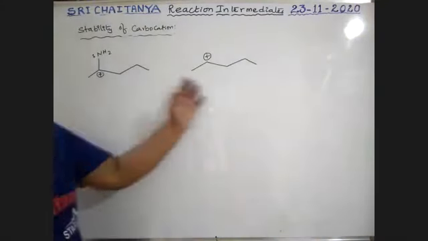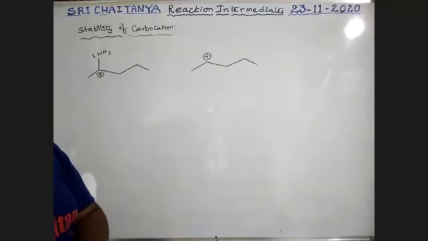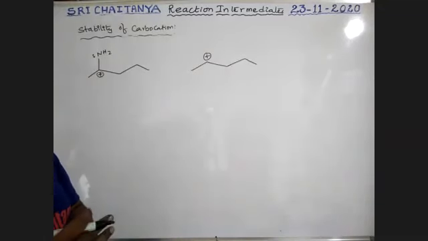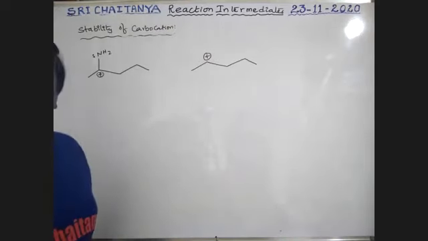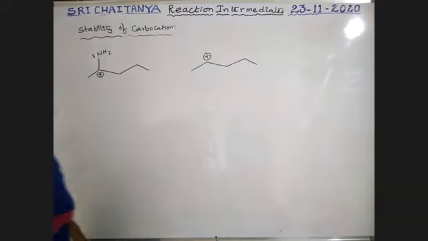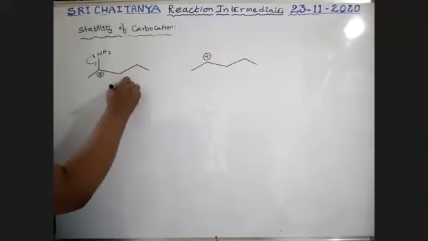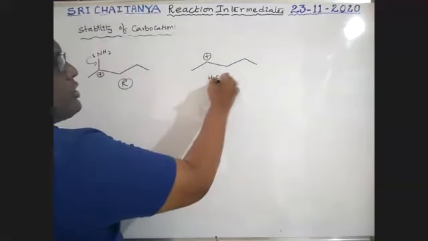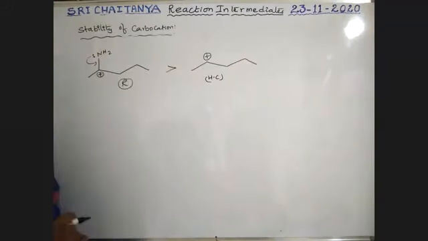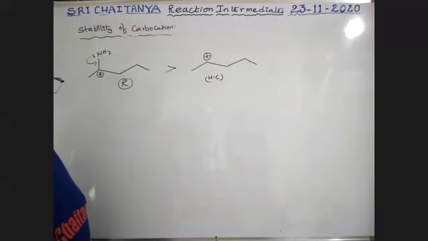Okay. Tell me, what about these two? Which one is more stable? One or two? Yes, one, correct. Because of resonance. Here, hyperconjugation. So resonance dominates hyperconjugation. Okay.